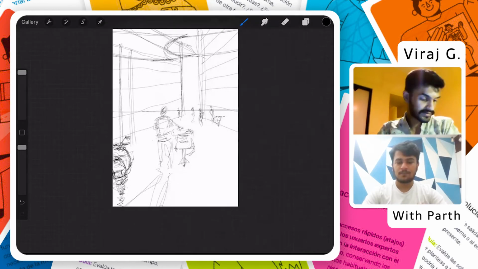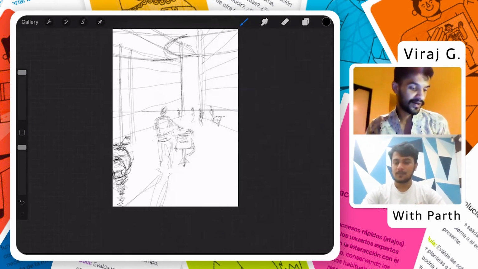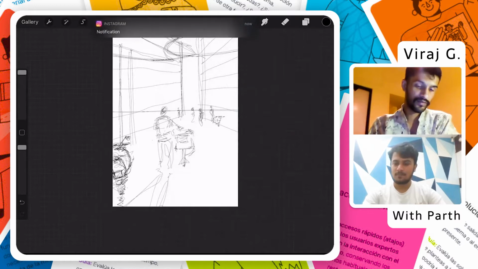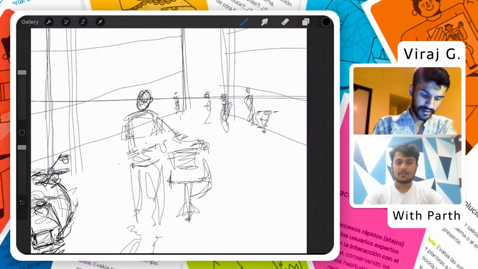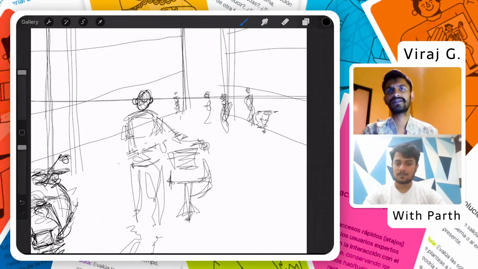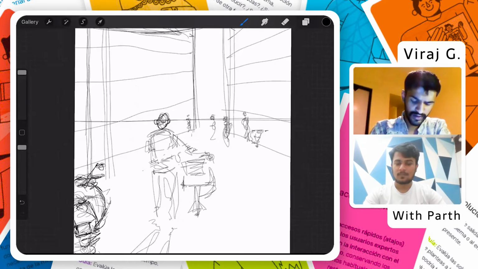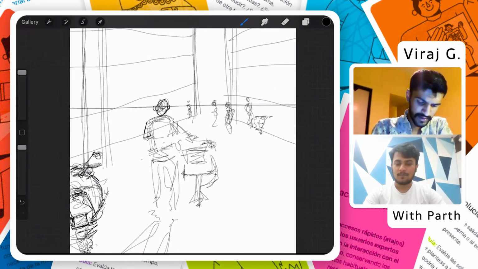Many people ask, we don't have an iPad, we don't have Procreate, how can we do it? It's just a medium which I have. If you have pen and paper, you can still do it. There is no restriction in that. It's just that you must have the urge to do it.